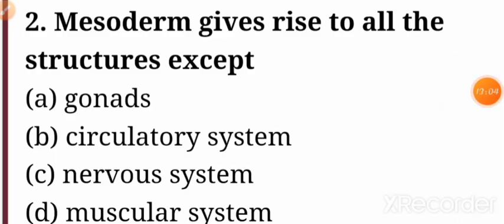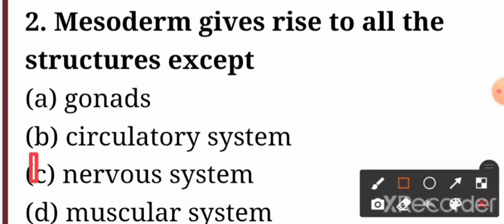Now next question. Mesoderm gives rise to all the structures except option A gonads, option B circulatory system, option C nervous system, and option D excretory system. So friends, option C, nervous system, should be the correct answer.